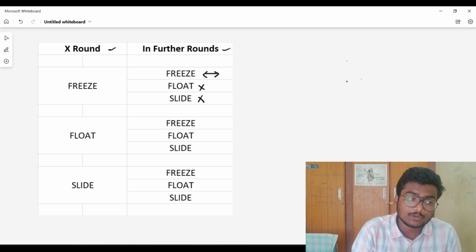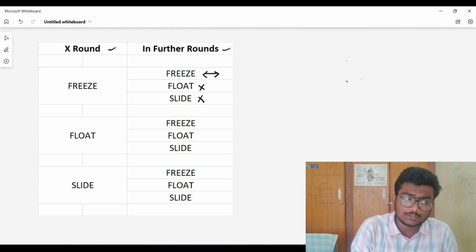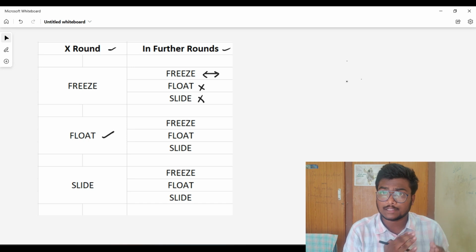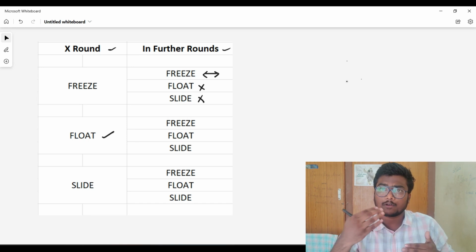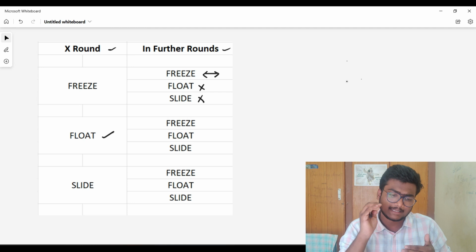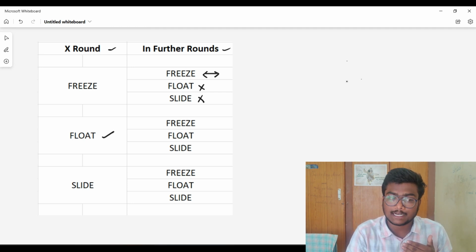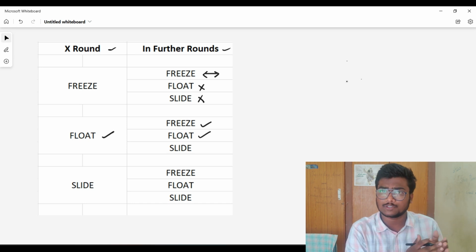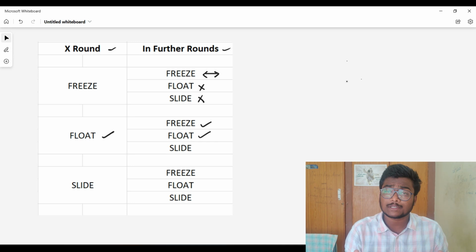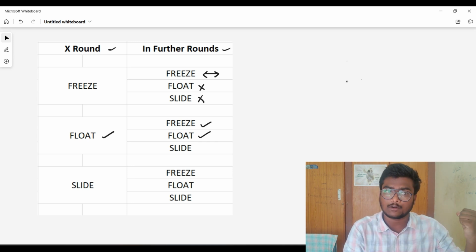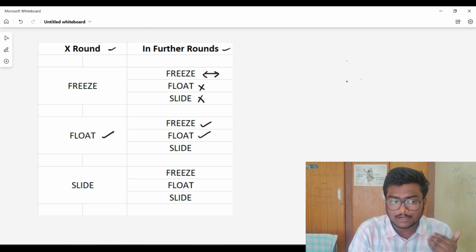And now when it comes to round 1, you got so and so seat and you choose float. So when you choose float, in the next rounds, first round you choose float and second round you got an upgradation or the same option is left. Still, you have a chance to convert that into freeze. You have that chance to convert that into float. Of course, you can keep it in the float. If you don't choose any option, automatically it will be converted into float because you already chose float in the previous round. So if you don't choose anything, it will be float. Okay, and you can also convert that into slide.